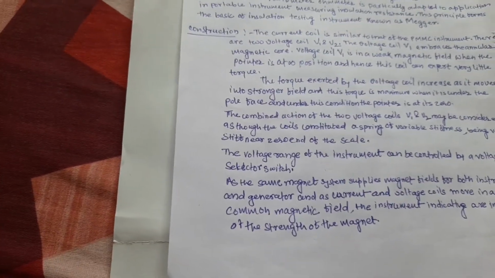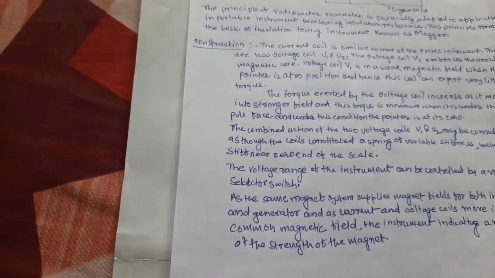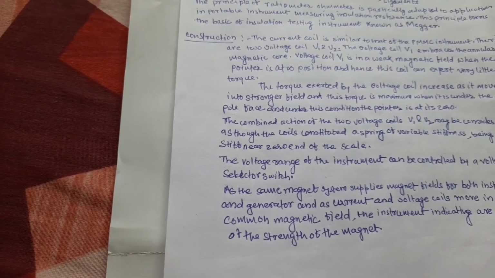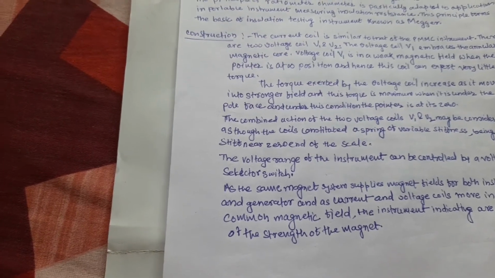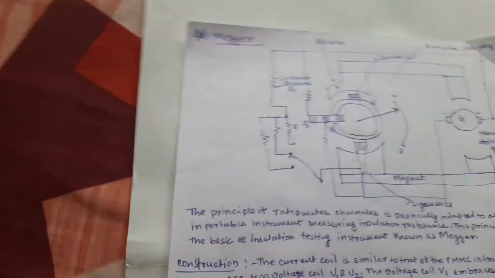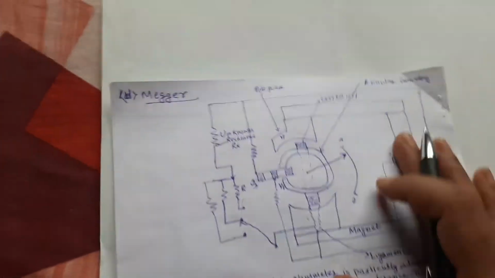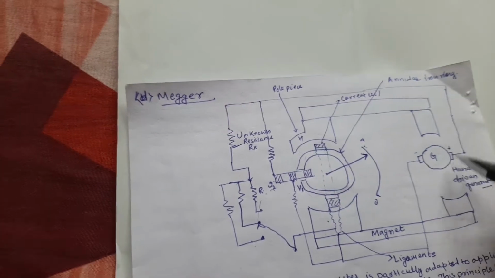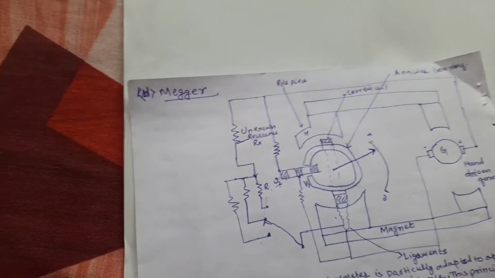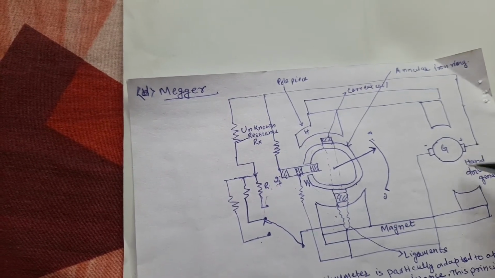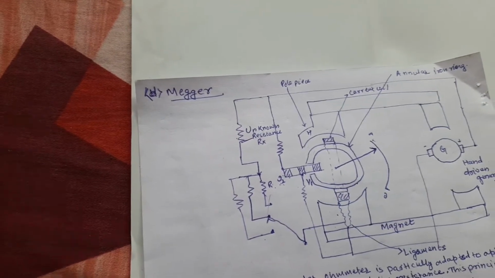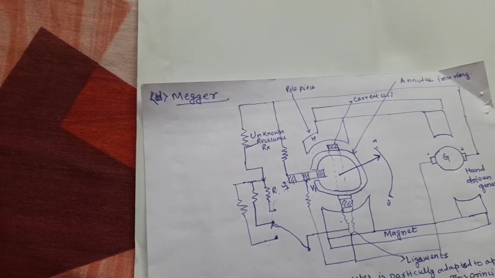As the same magnet system supplies the magnetic field to both the instrument and the generator, the current and voltage coils move in the common magnetic field, and the instrument indication is independent of the strength of the magnetic field. So in this circuit there is a hand-driven generator.